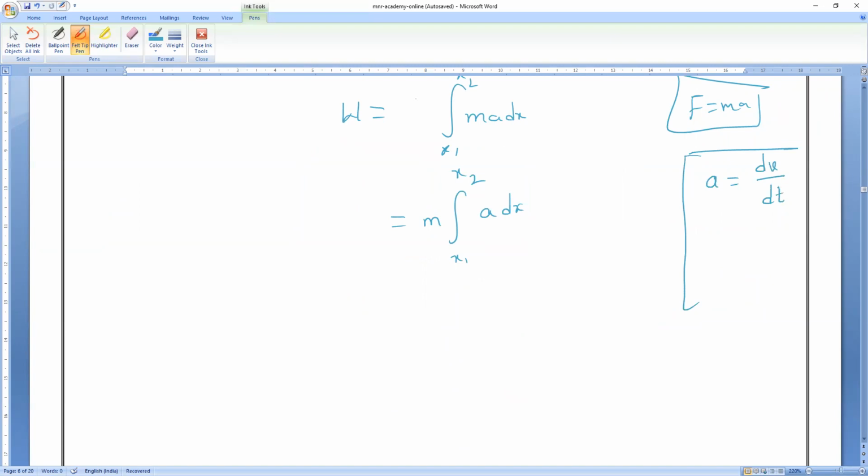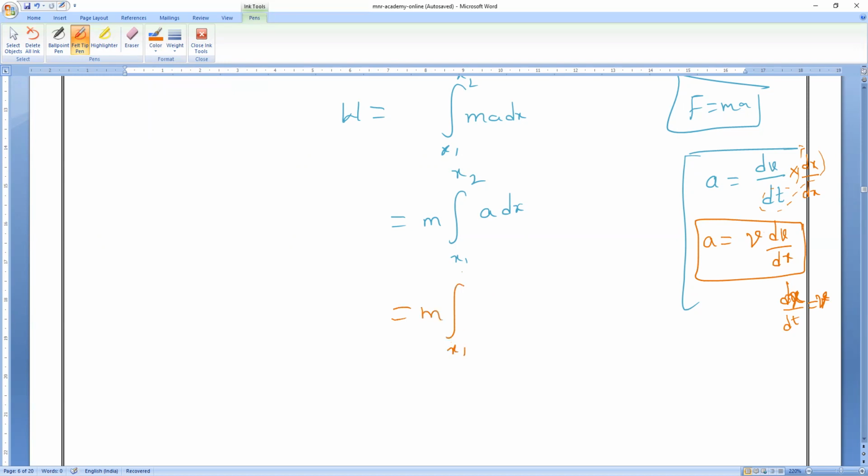This is one formula. Another formula also there. Can you tell me another formula for acceleration, Pradosh? I want to see how much you remember. If you write dx by dt, that is the rate of change of displacement by time, which is v. So dx by dt is equal to v, and acceleration is v dv by dx. Am I right or wrong?